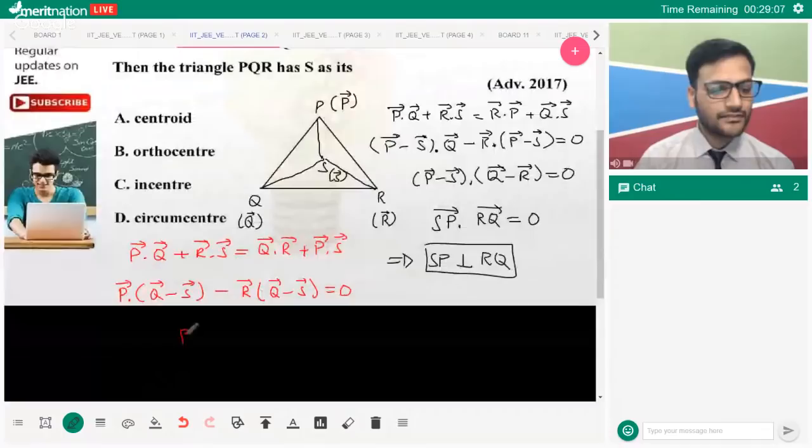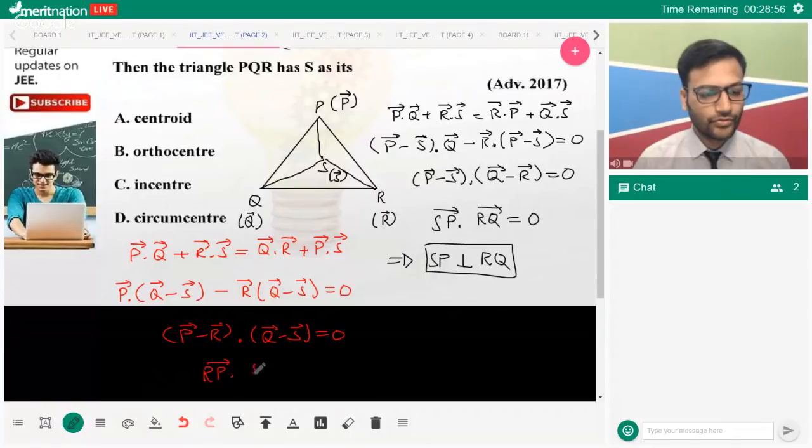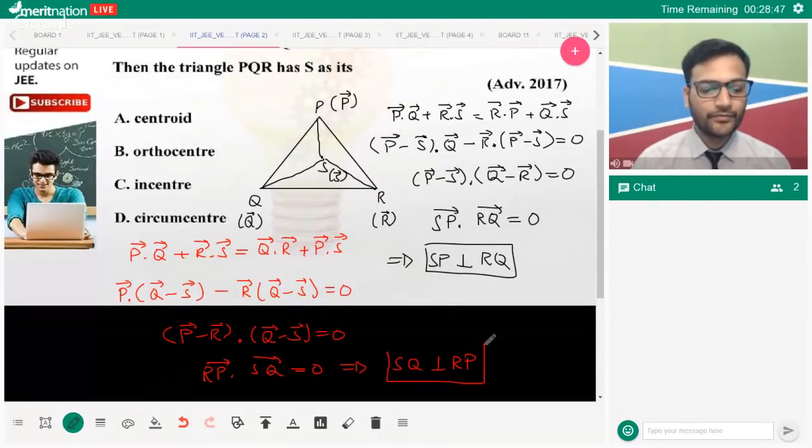And in this case, we'll say vector P minus vector R dot Q minus S is equal to 0, which implies vector RP dot SQ is equal to 0, which also means that SQ is perpendicular to RP.